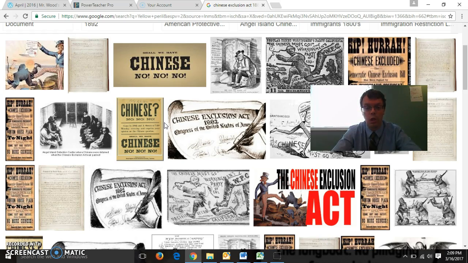This was a law in the United States that basically stopped immigration of Chinese people from coming into the United States. Very significant because in the United States, it didn't limit numbers of immigrants from Europe, but however, they did limit immigrants from China. At the same time, there was also racism and exclusion of immigrants from Japan as well during this time period in the early modern era.